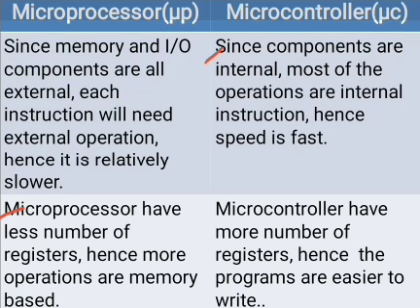Next, microprocessors have a smaller number of registers. Registers means they store some bits of information. Microprocessors have fewer registers, hence more operations are memory based. But microcontrollers have more registers. Hence, the programs are easy to write.